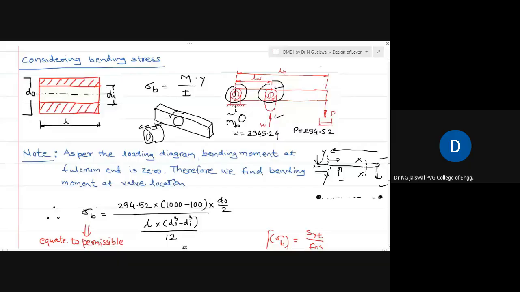So we will design this pin and boss. I want to design two pins and two bosses, but I will design this one because it is subjected to an increased value of bending moment, which is not the case here. So it is now clear that I want to design this pin and the boss.